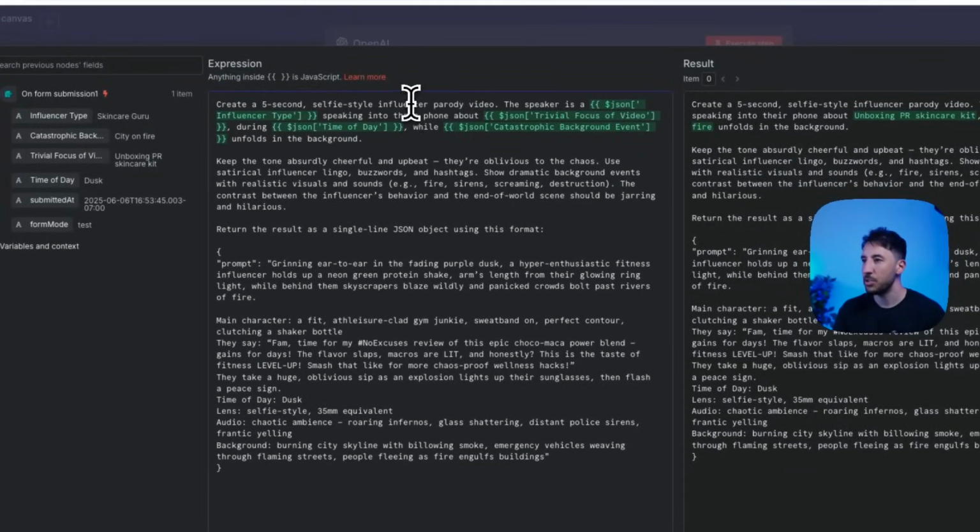So there you go. So you're just basically adding all of that, and then you're telling it to keep the tone absurdly cheerful and upbeat, because the world is on fire in the background, so it just makes sense.